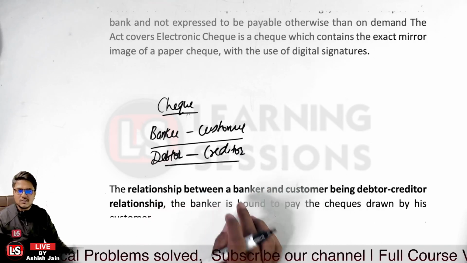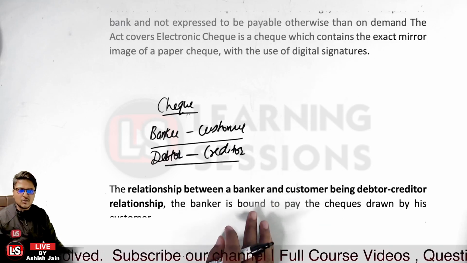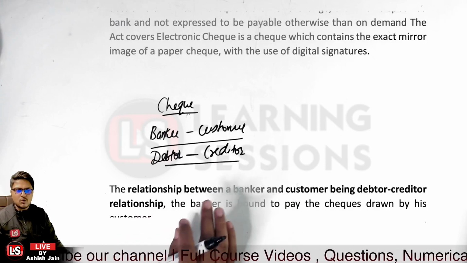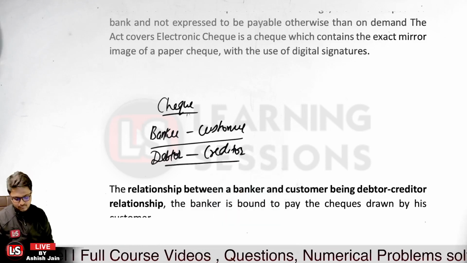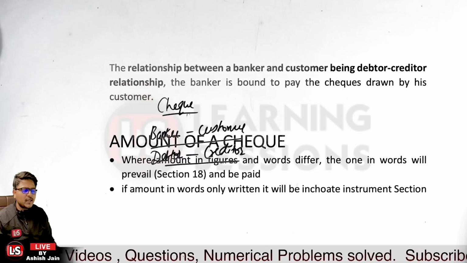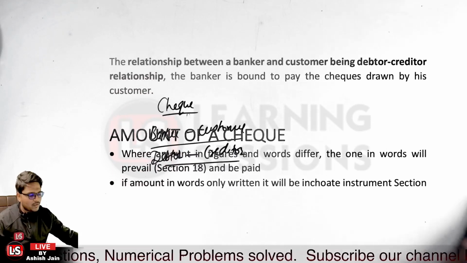But otherwise, if the CC limit is sanctioned to a person and the checkbook facility is allowed in that particular case, you may say that the relationship is creditor-debtor, but the checkbook is also allowed. But we are talking about the general scenarios only. Is that clear? After that, it is related to the amount of check.